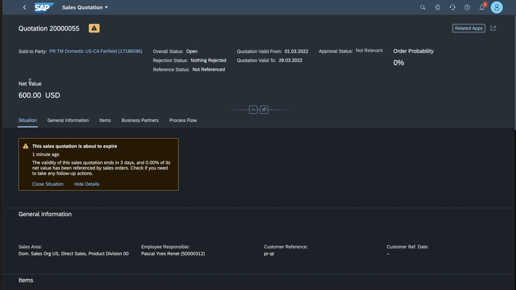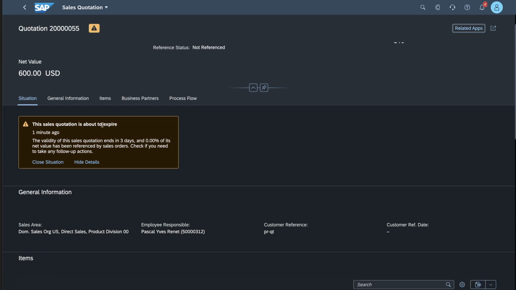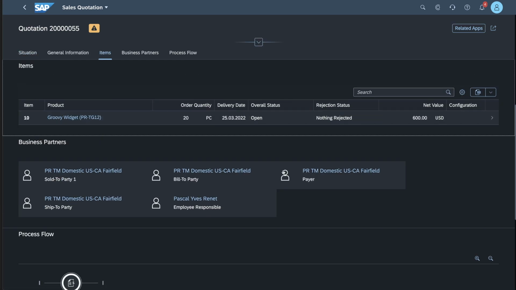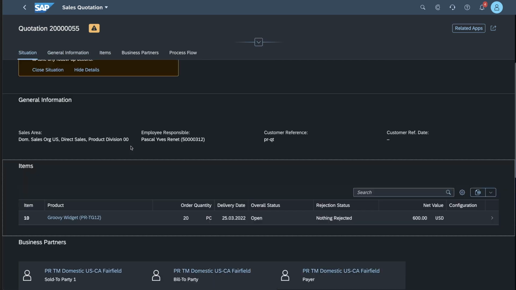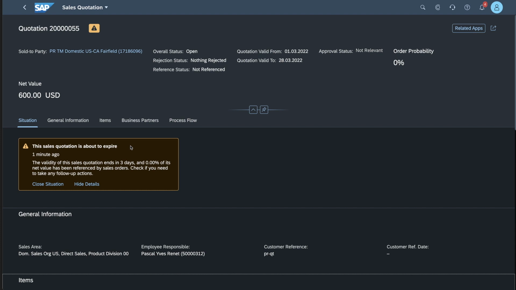I have all the information I need to make a decision on what I'm going to do next: is it a high or low value? Is it a customer that is worthwhile chasing? I can see the items. So I really have all of the information that allows me to make a decision on what to do with regards to that notification that came in.